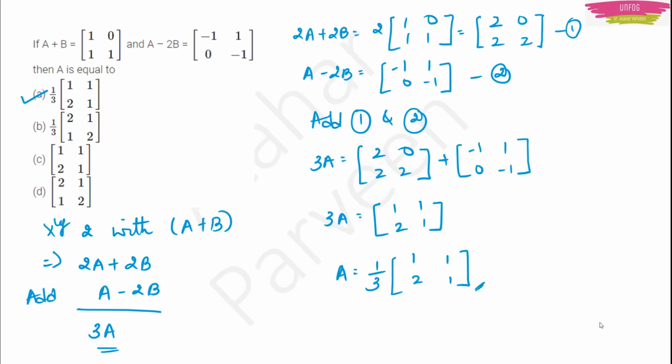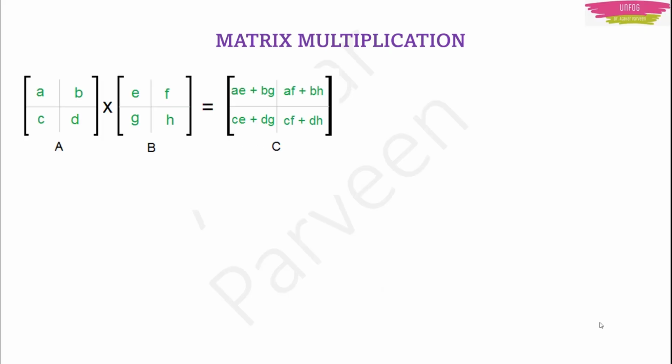Okay, now let us learn how to multiply two matrices. We learned how to multiply a matrix by a single number and how to divide a matrix by a single number. Now I am talking about multiplying two matrices with each other. How do we do it? See here, for example, I have two matrices: A, B, C, D, and the other one is E, F, G, H. You first multiply AE, then add it with BG.